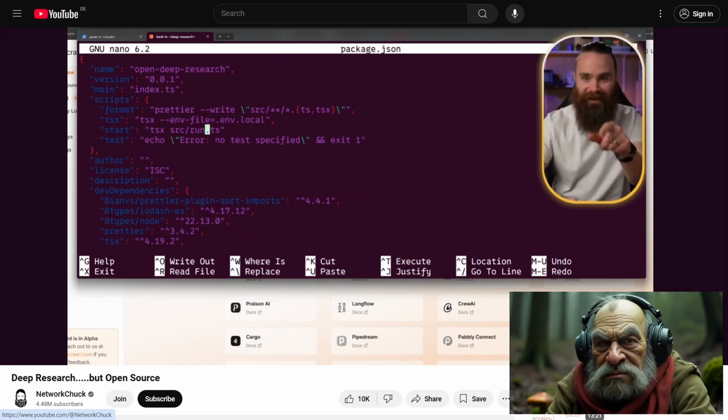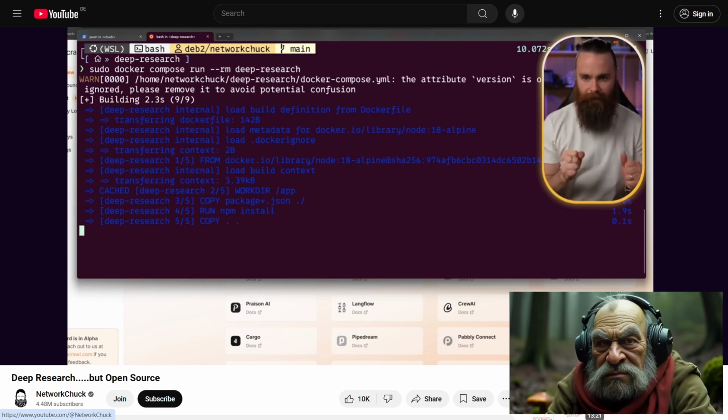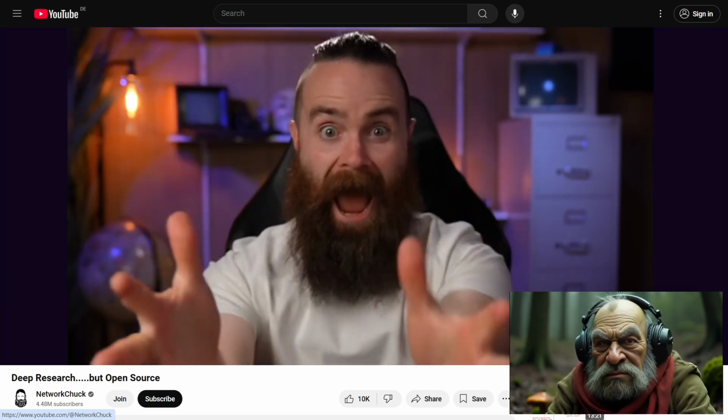You probably saw this, didn't you? We didn't put a comma after our start right here. There we go, proper JSON. Control X, Y, enter to save. Hit the up arrow to run that command one more time. And, come on. It's working.